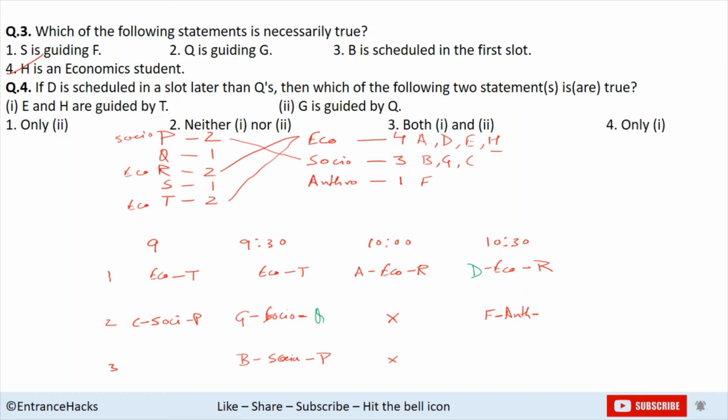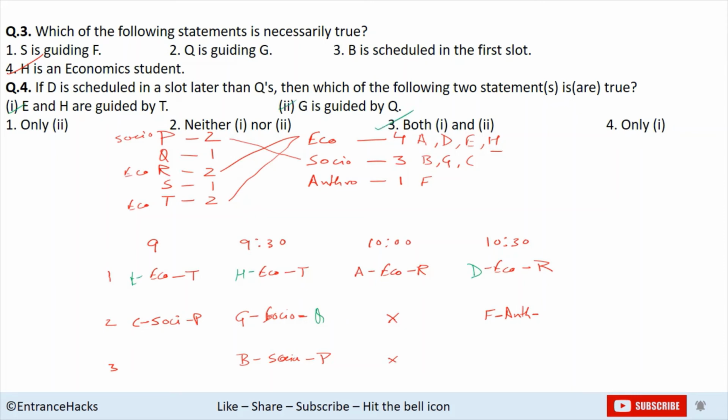So we'll see E and H are guided by T. Yes, E and H, the economic students who are remaining, are guided by T indeed. This is true. G is guided by Q. That is again true. So both 1 and 2 are true here.